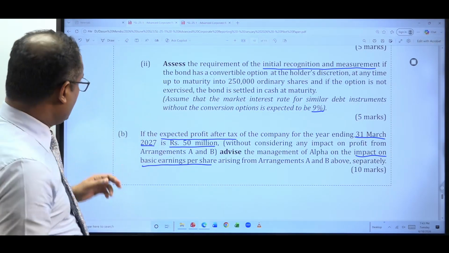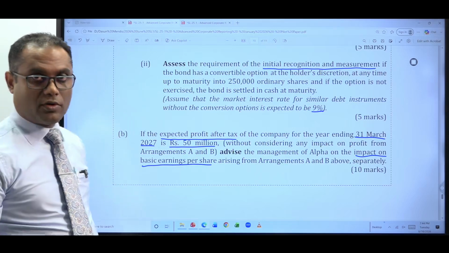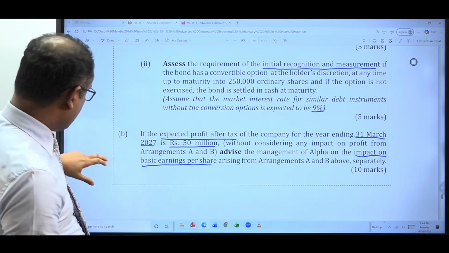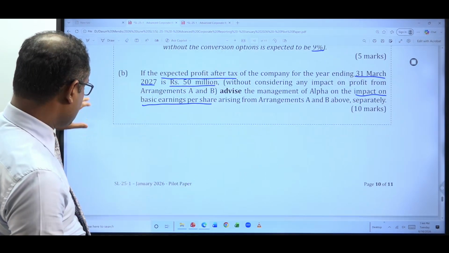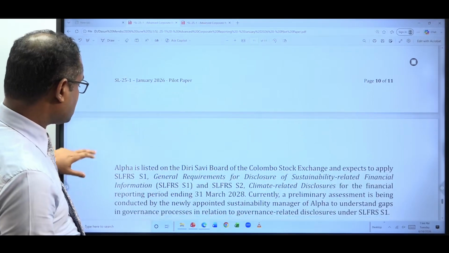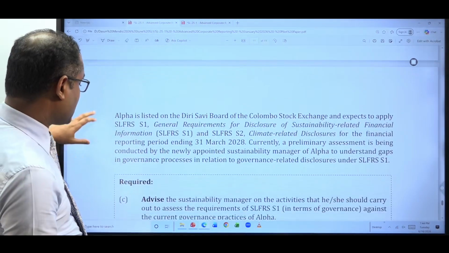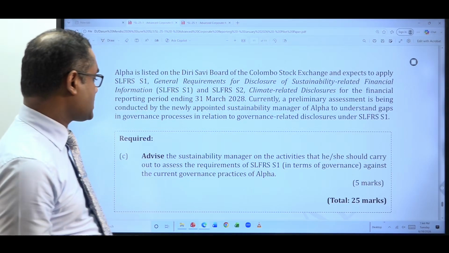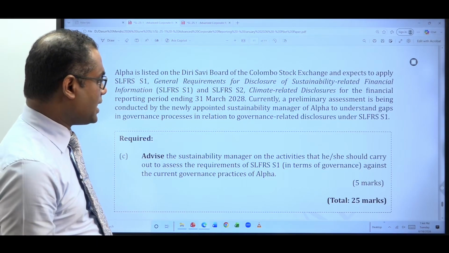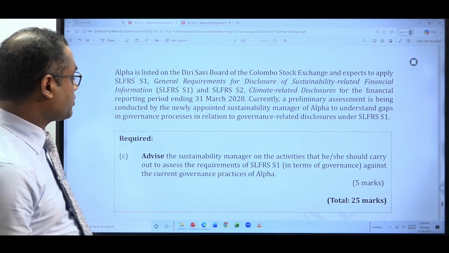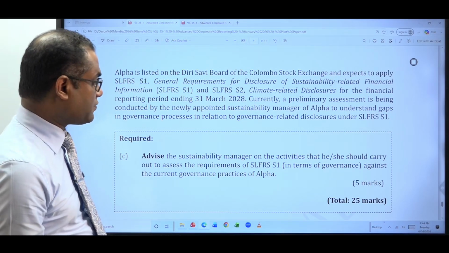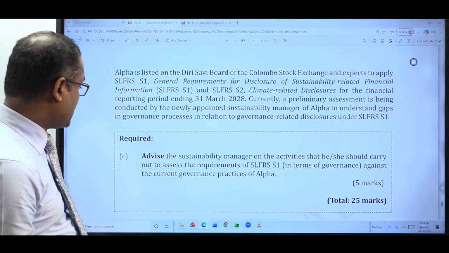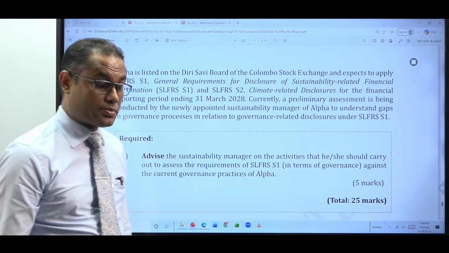Right, so this is actually question number 4 of the pilot paper. Part C is with regard to sustainability reporting. Advise the sustainability manager on the activities that he or she should carry out to assess the requirements of SL-25-1 in terms of the governance against the current governance practices of Alpha.